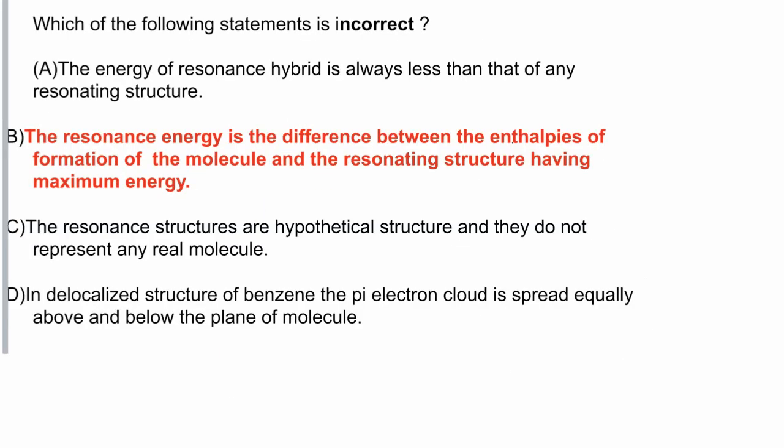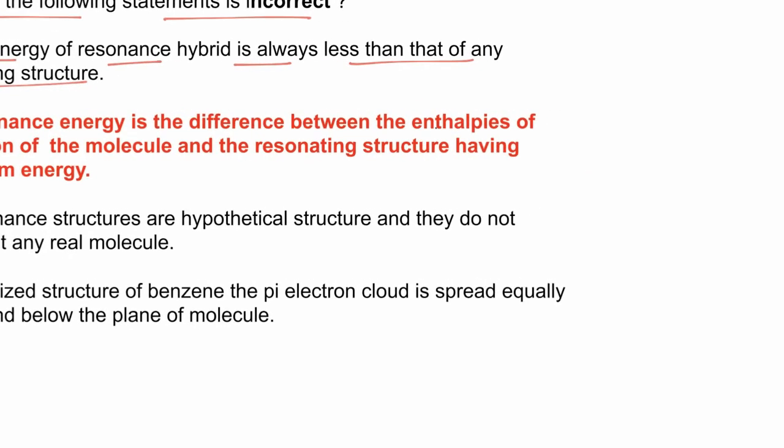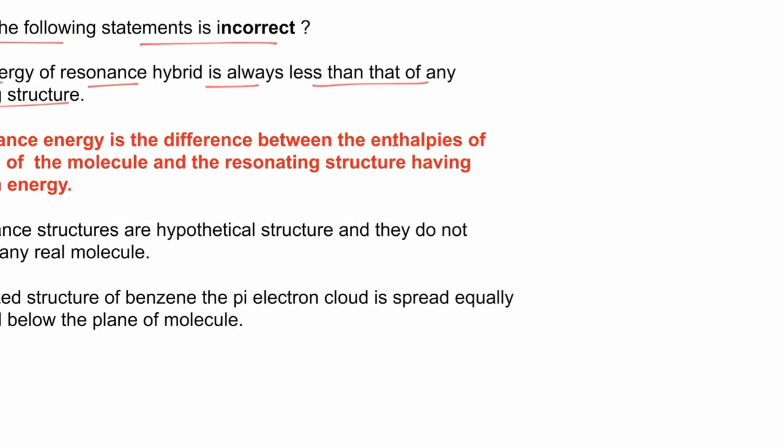In this question we have to find which of the following statements is incorrect regarding resonance. So the first statement: the energy of resonance hybrid is always less than that of any resonating structure. Yes, this statement is correct. If we draw resonating structures of benzene, benzene has two resonating structures.